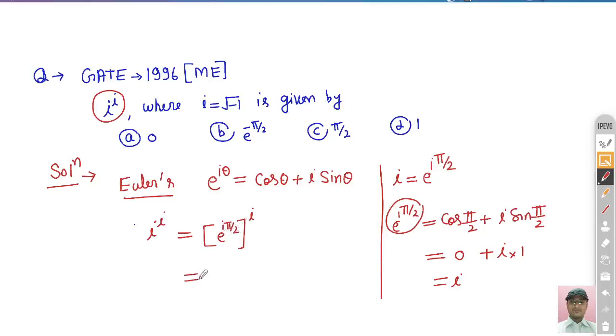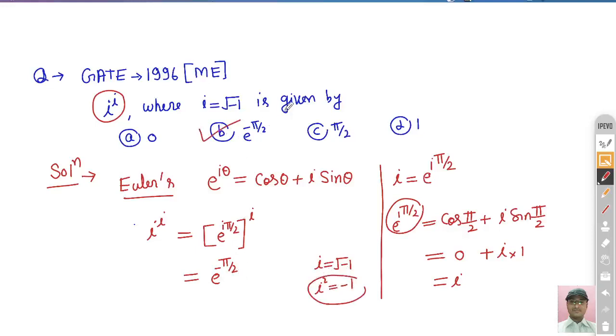So once you multiply, what will you get? i square, and you know i square is basically minus 1, since i is under root minus 1. So i square is minus 1. So you can see option number B is correct in this case.